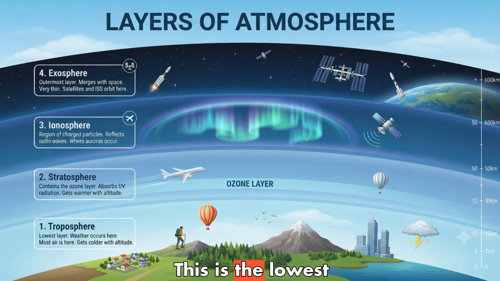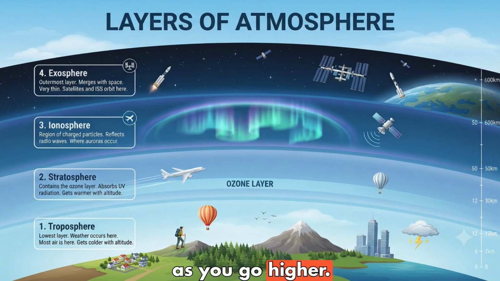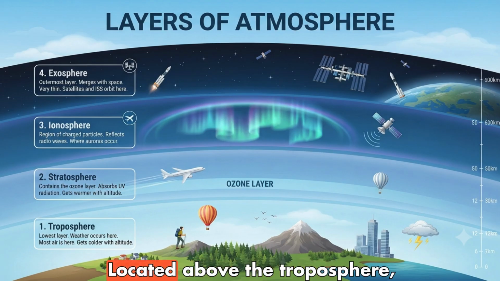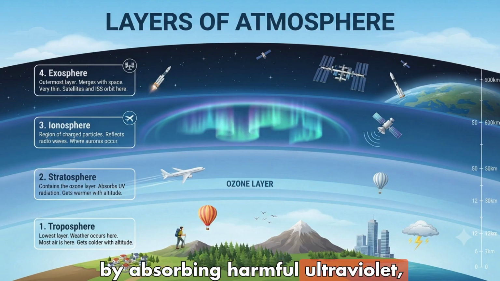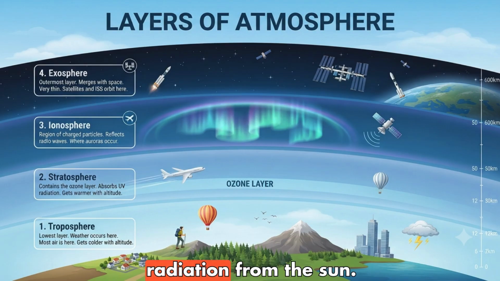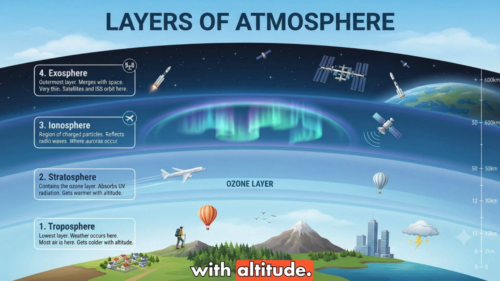Troposphere. This is the lowest layer where we live and where almost all weather occurs. It contains the most air, and the temperature gets colder as you go higher. Stratosphere. Located above the troposphere, this layer contains the ozone layer, which protects us by absorbing harmful ultraviolet, UV, radiation from the sun. The temperature here increases with altitude.